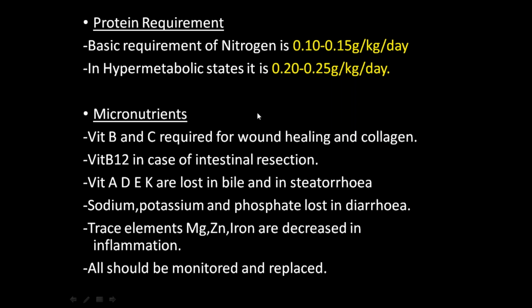We are also using fat emulsions, carbohydrate, protein and fat mixed emulsions, and glucose plus fat emulsions. These are available in our market and we use them in our hospital also. So you need to remember: energy requirement is 20 to 30 kilocalories per kg per day. Glucose requirement is 100 to 200 grams per day. Fat requirement is 100 to 200 grams per week. Protein requirement is 0.10 to 0.15 gram per kg per day. These should be remembered. That is the macronutrients.